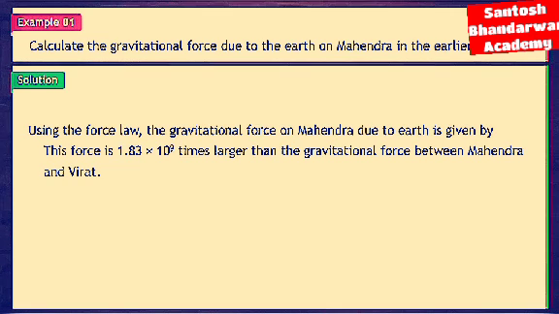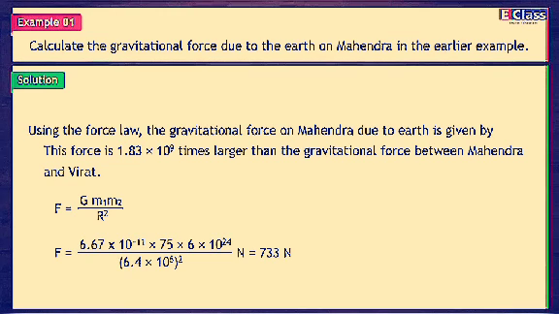Using the force law, the gravitational force on Mahendra due to the earth is given by F = G m1 m2 / r². F = 6.67 × 10^-11 × 75 × 6 × 10^24 / (6.4 × 10^6)² = 733 N. This force is 1.83 × 10^9 times larger than the gravitational force between Mahendra and Virat.